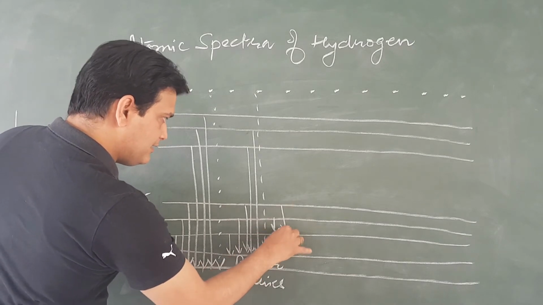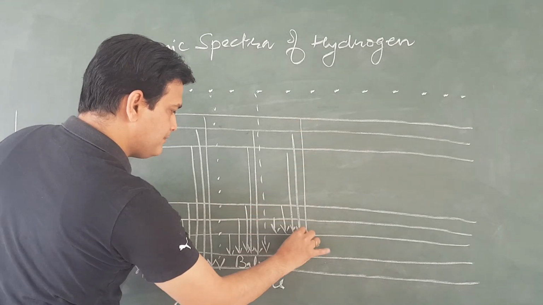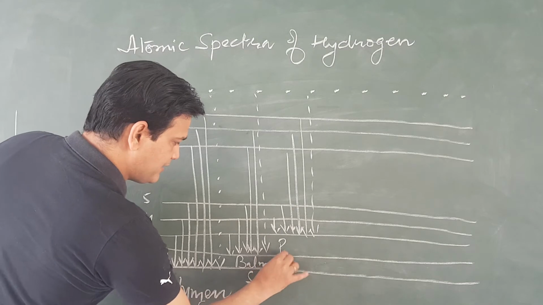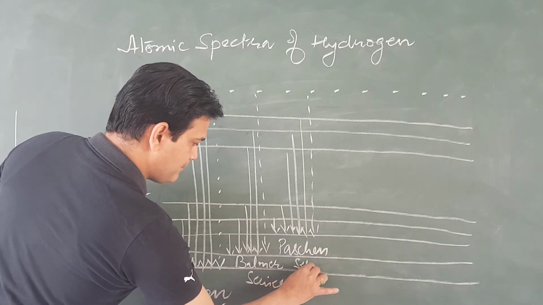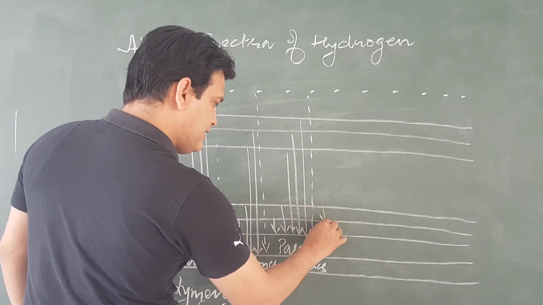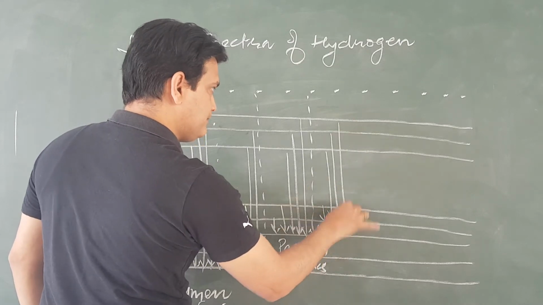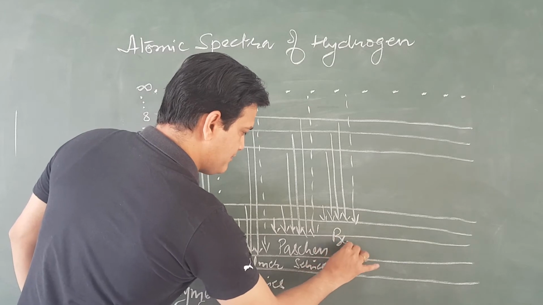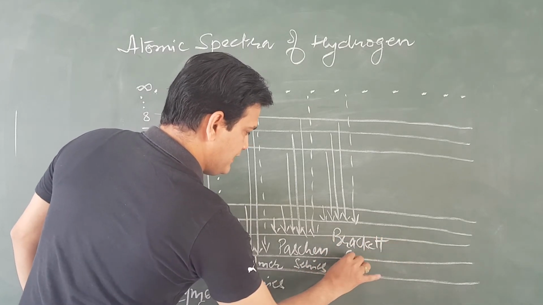At 3, it will be Paschen series. At 4, it will be Brackett series.